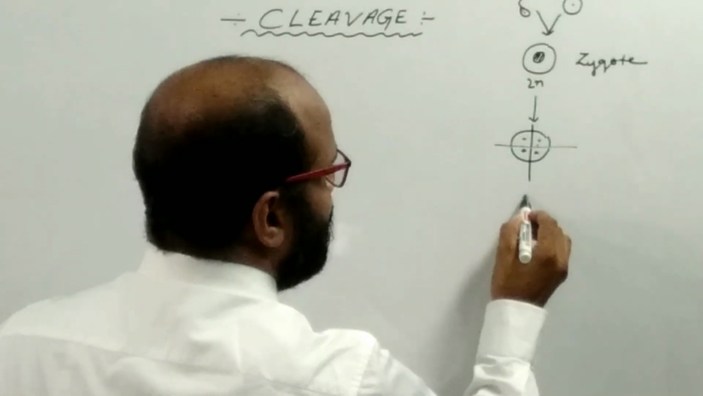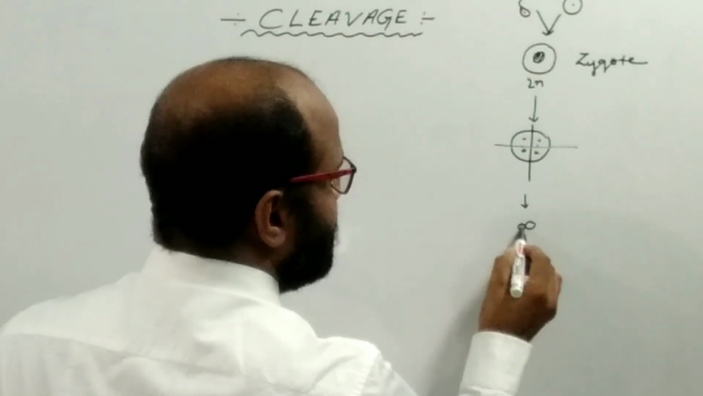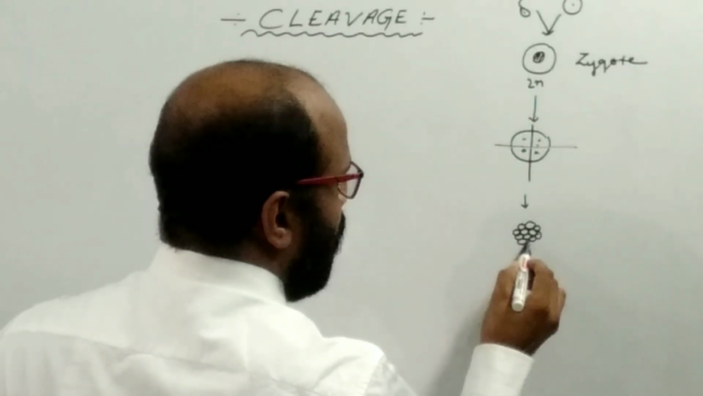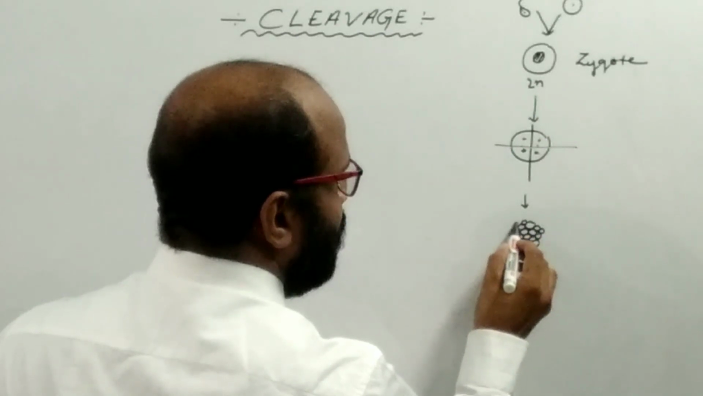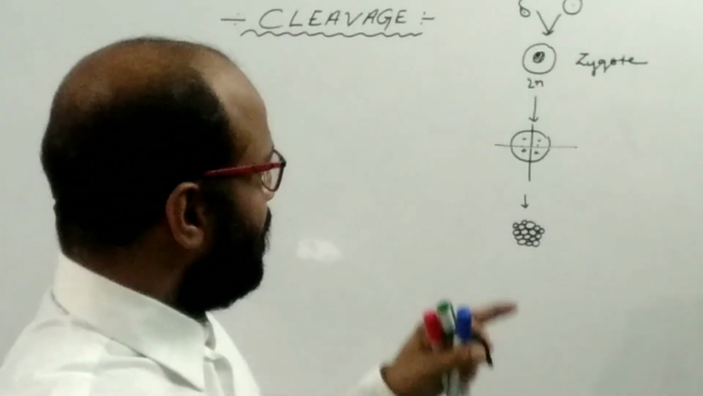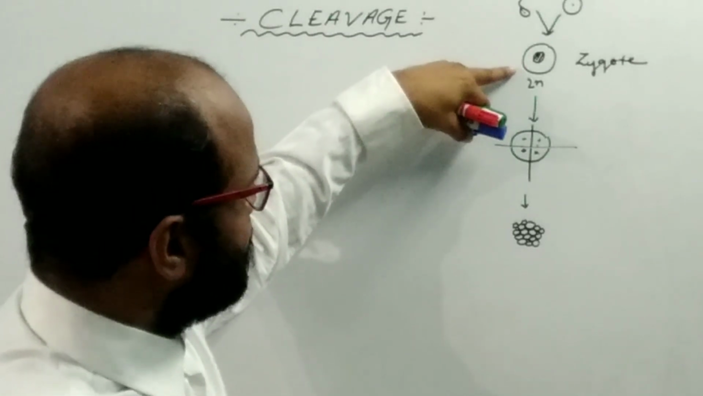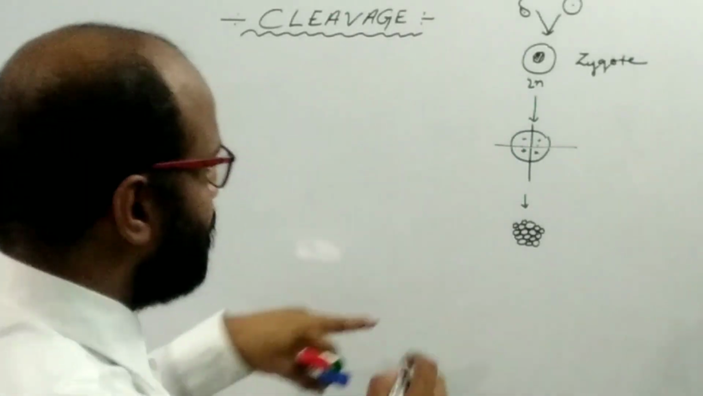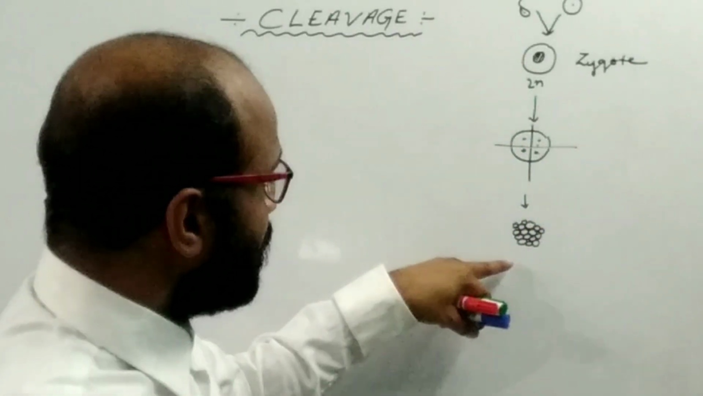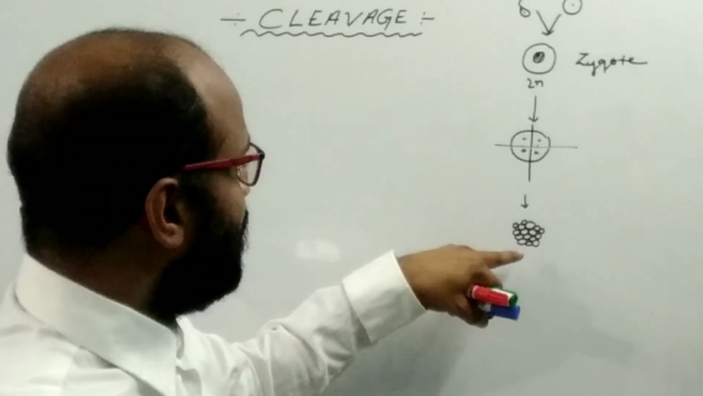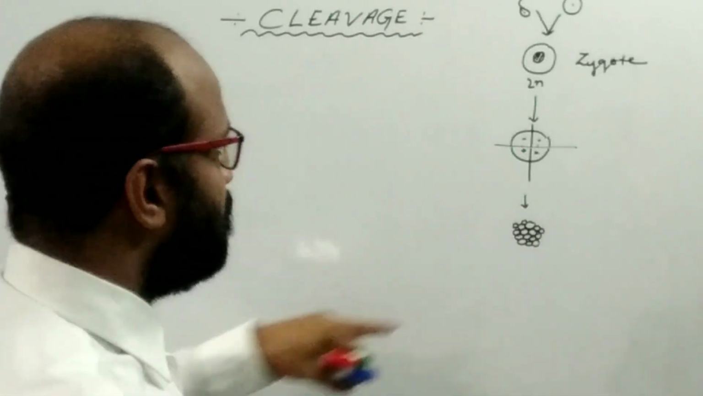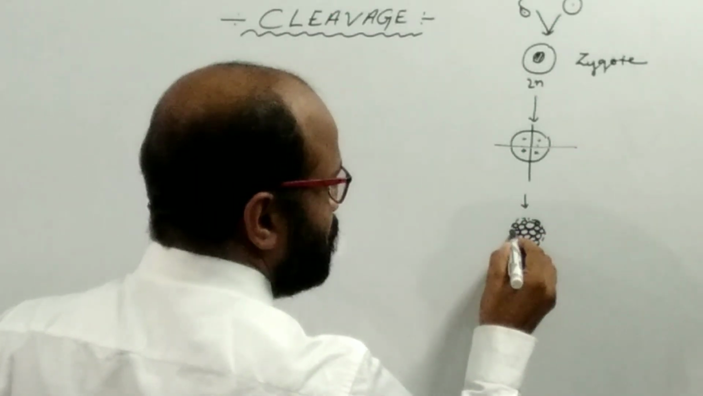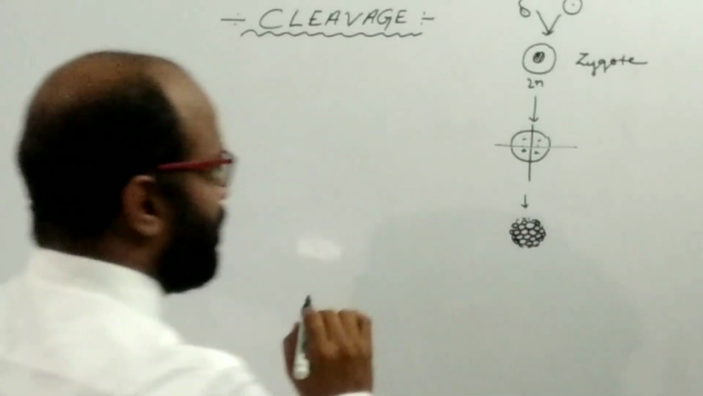Like this, a number of cells are formed. But these daughter cells are not detached or separated from each other. The zygote is larger in size and the number is single, 1. But after the cleavage process, we have a number of daughter cells, and the size of each daughter cell is smaller, but the actual size of the embryo remains constant.